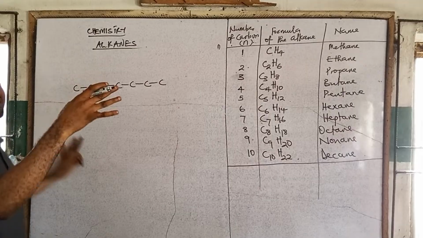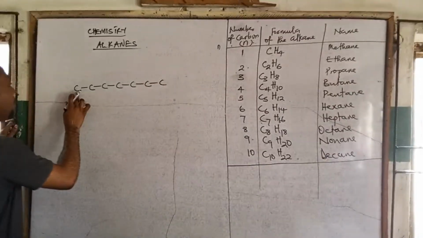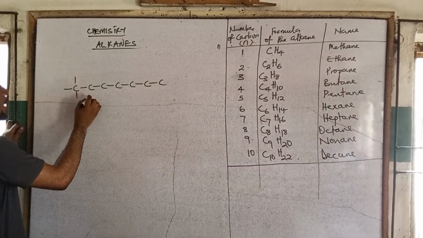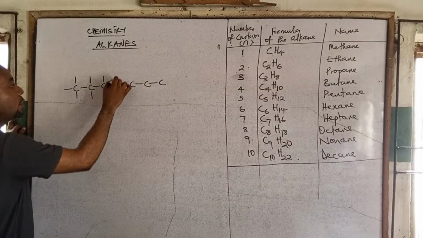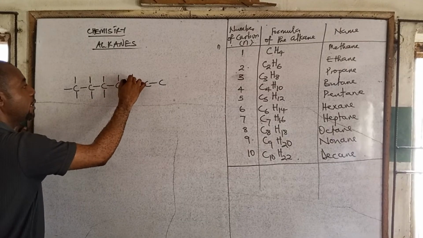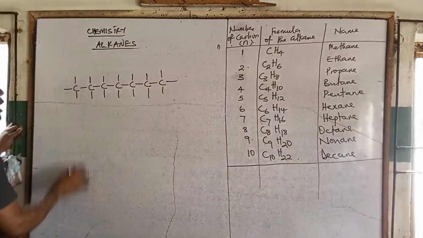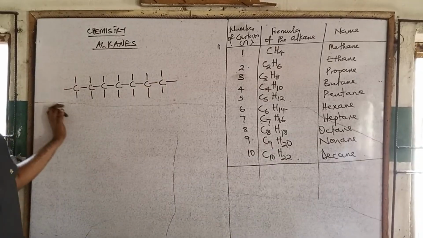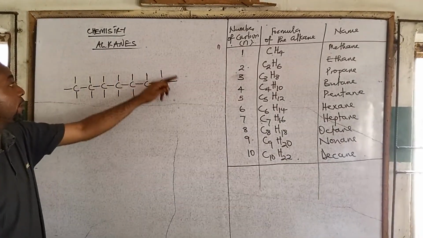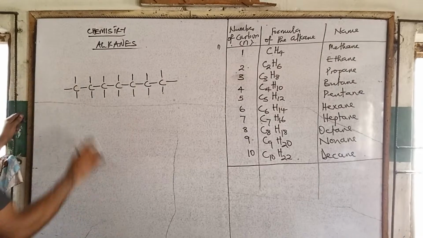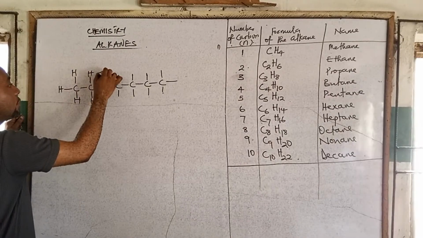Now, we have already said that in an organic compound, carbon must have how many bonds? 4 bonds, right? So it means that this carbon is still lacking how many bonds? 3. This one, how many? 2 bonds are missing. Here, this one 2. This one 2. The same thing applies here. And this one, how many? 3. Now you notice, since it's a hydrocarbon, the remaining elements that will complete these bonds are what? Hydrogen. All the bonds will be completed by hydrogen. So we have hydrogen here, hydrogen here, hydrogen here, hydrogen here, hydrogen here.